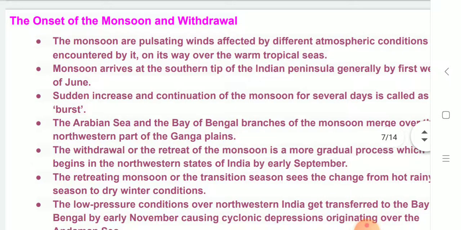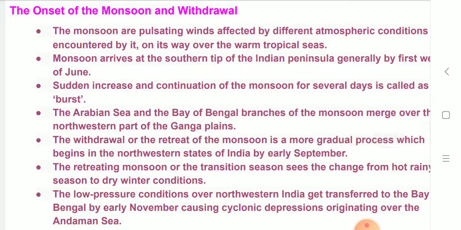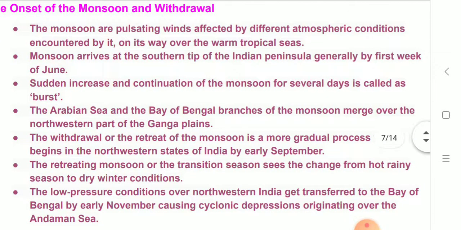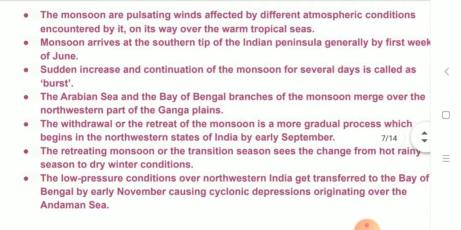The onset of monsoons and withdrawal. The monsoons are pulsating winds affected by different atmospheric conditions encountered on their way over the warm tropical seas. Monsoon arrives at the southern tip of the Indian peninsula regularly by the first week of June. Sudden increase and continuation of the monsoon for several days is called a burst. The Arabian Sea and the Bay of Bengal branches of monsoon merge over the northwestern part of the Ganga plains. The withdrawal or retreat of monsoon is a more gradual process which begins with the northwestern states of India by early September.